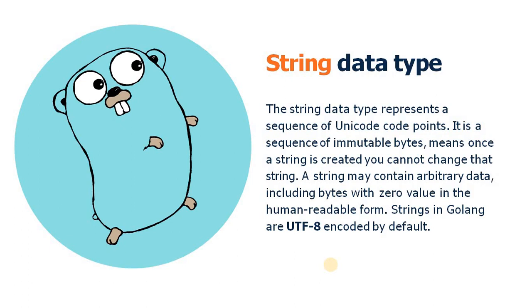Immutable bytes means once a string is created you cannot change it; you cannot modify a string. When you concatenate any string in Golang, it creates a new instance of string using the previous and the new embedded string.